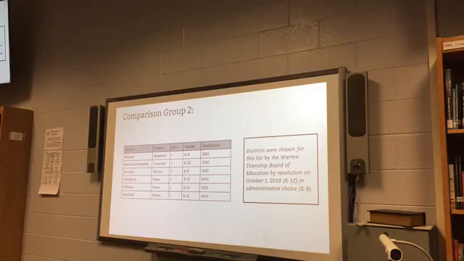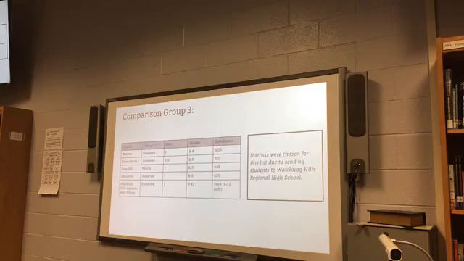So again, they're not quite like Warren in the way that they're set up and organized, but they are districts that have excellent programming, so there's merit in taking a look at those and seeing how we compare to them as well. Comparison group 3 are the regional districts that we're comparing ourselves to. These are all the ones that feed into Washington Hills Regional High School.